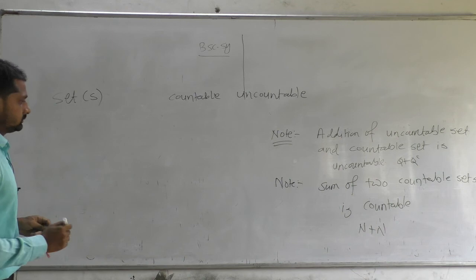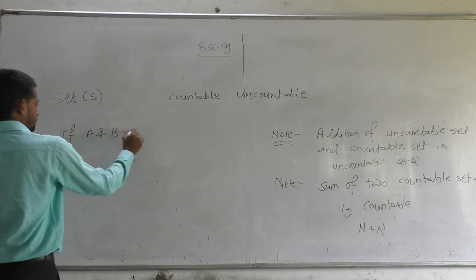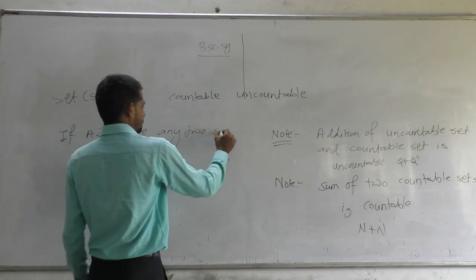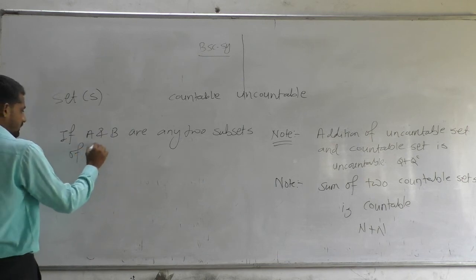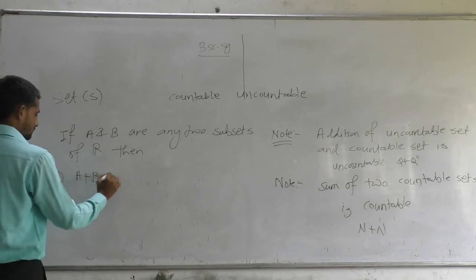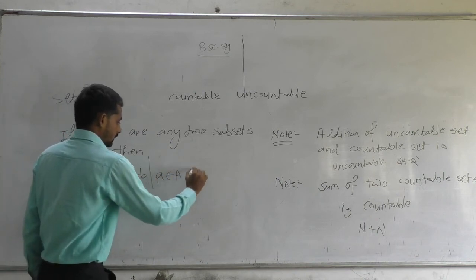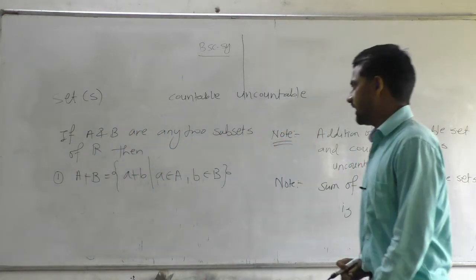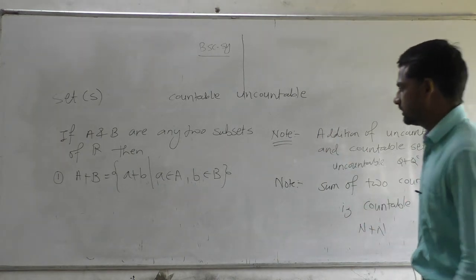And if A and B are any two subsets of R, then first, A plus B is what? A plus B is the set of elements a plus b, where a belongs to A and b belongs to B. If we are given two sets, then their addition is defined like this.